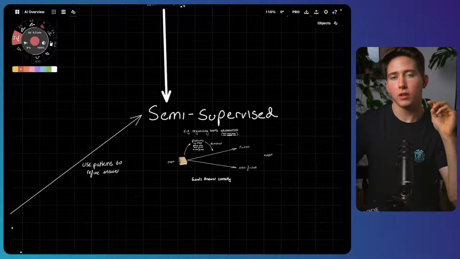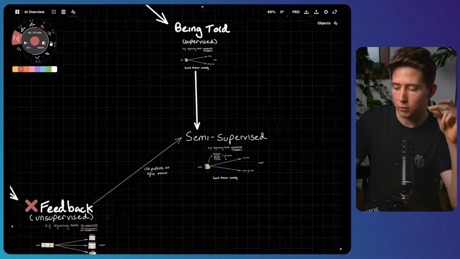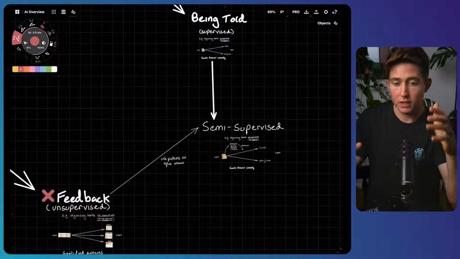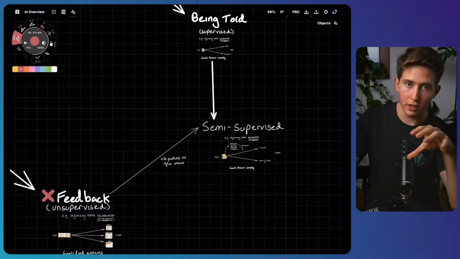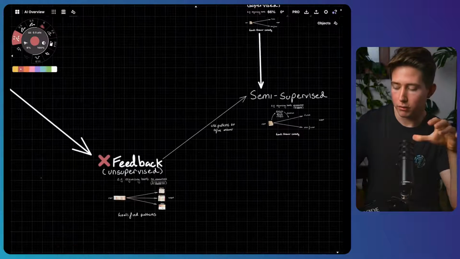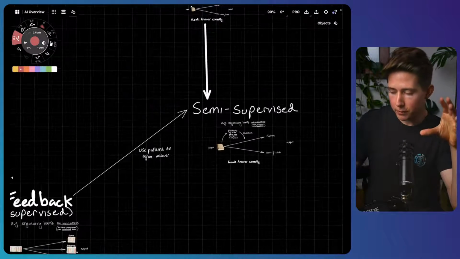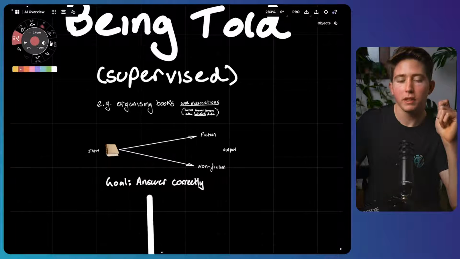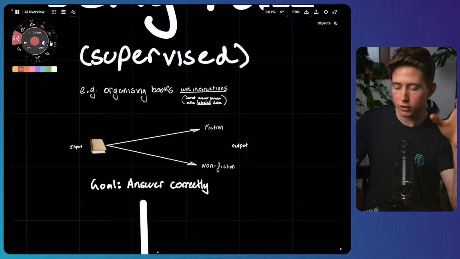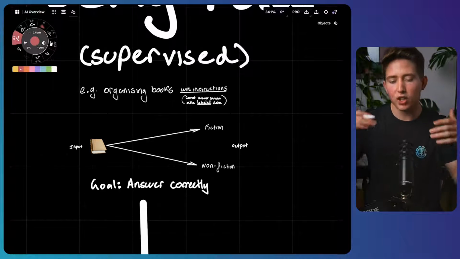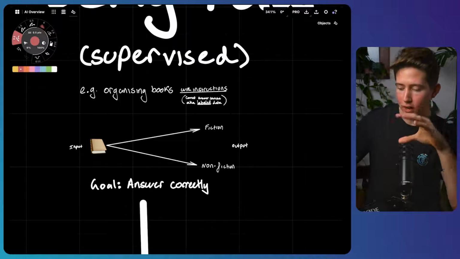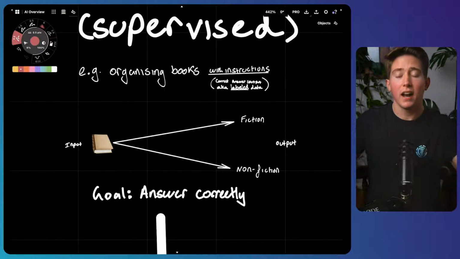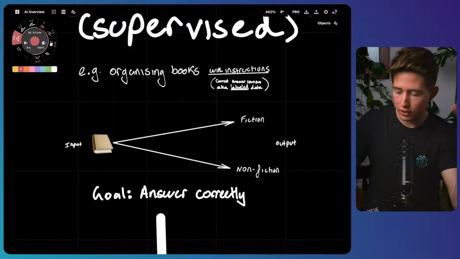And the final kind of machine learning is actually a combination of two others. And that is semi-supervised learning, where it's semi-supervised. Some of its learning is through a supervised setting and some of it through an unsupervised setting. And semi-supervised learning has a very similar goal to supervised, where we've been given a task, maybe it's organizing books with a clear goal, a clear correct answer. And so our goal here is just to answer correctly, to say correctly categorize books into either fiction or non-fiction.